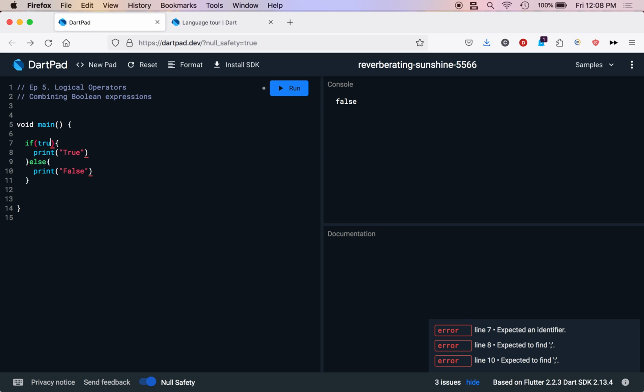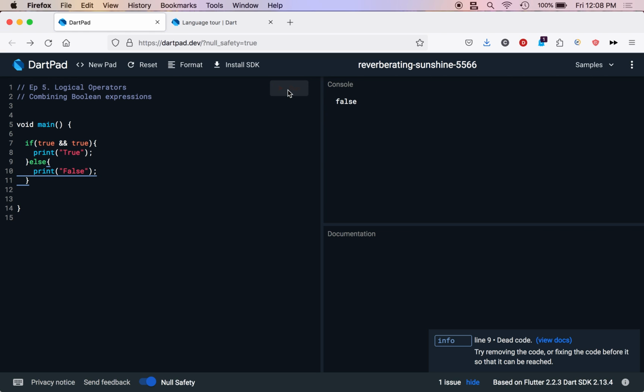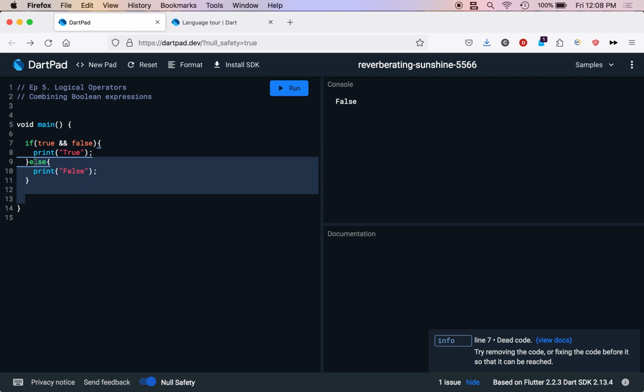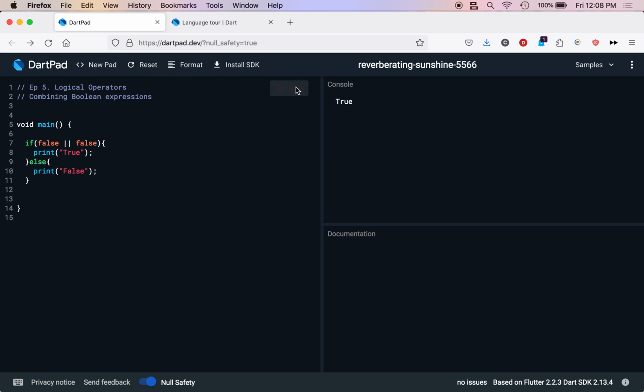So if I have if true and true, we will get true. But if I change this to false, you'll see that we now get false. But watch this. If I change the ampersands to pipes and switch over to the or operator, we're still going to get true. If I do false or false, we'll still get false.